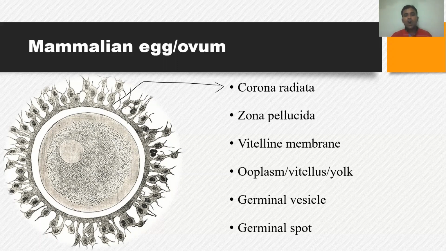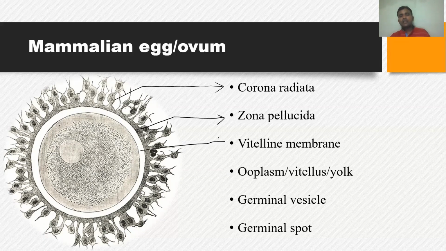a non-cellular layer. This non-cellular protective layer is called the zona pellucida. The zona pellucida is followed by the vitelline membrane. Normally it is formed at the time of fertilization, so it prevents the further entry of sperm. Vitelline membrane, also called the fertilization membrane.